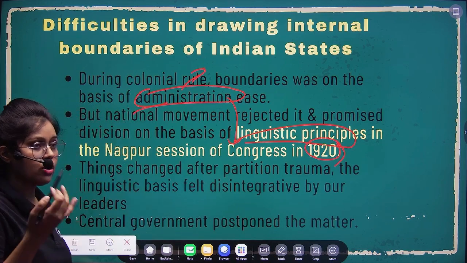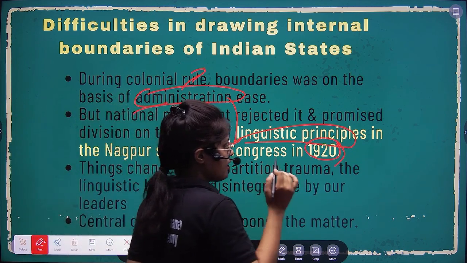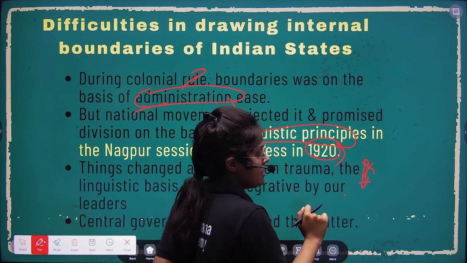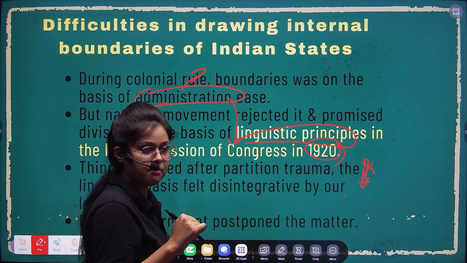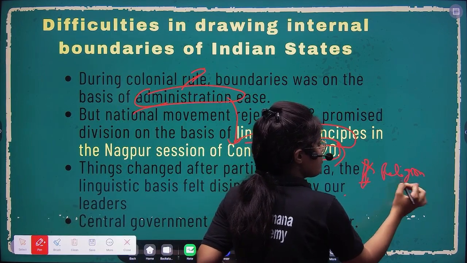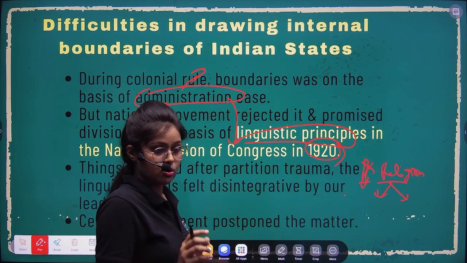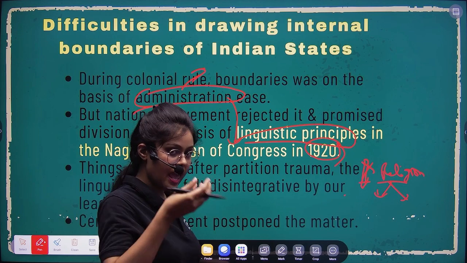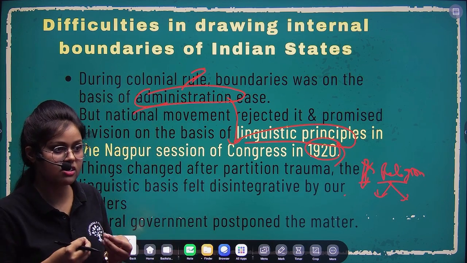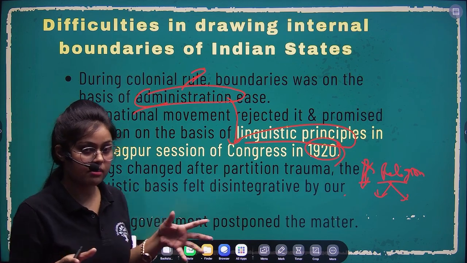But what changed suddenly was the trauma of partition. Right after independence, we saw the trauma of partition, how the country was divided on the basis of religion. We saw so much trauma. So the fear in the mind was that we had already divided on a religion basis once, and we had seen the consequences of partition, the mass violence and all the things.